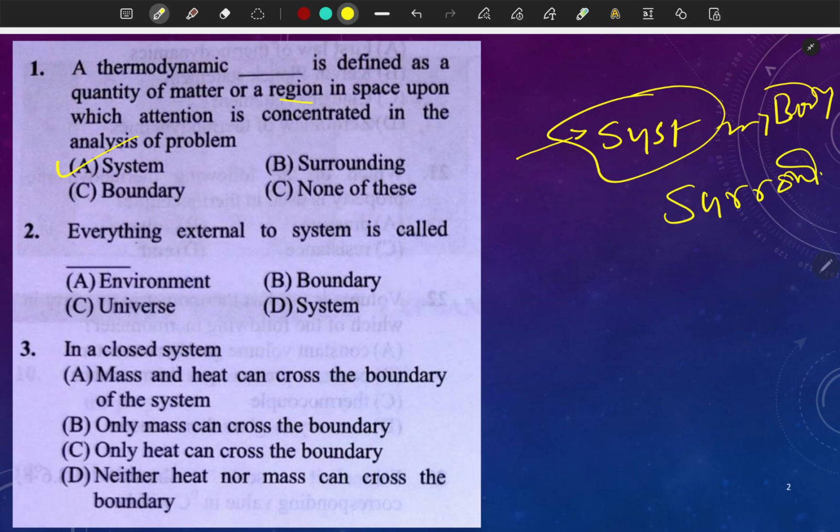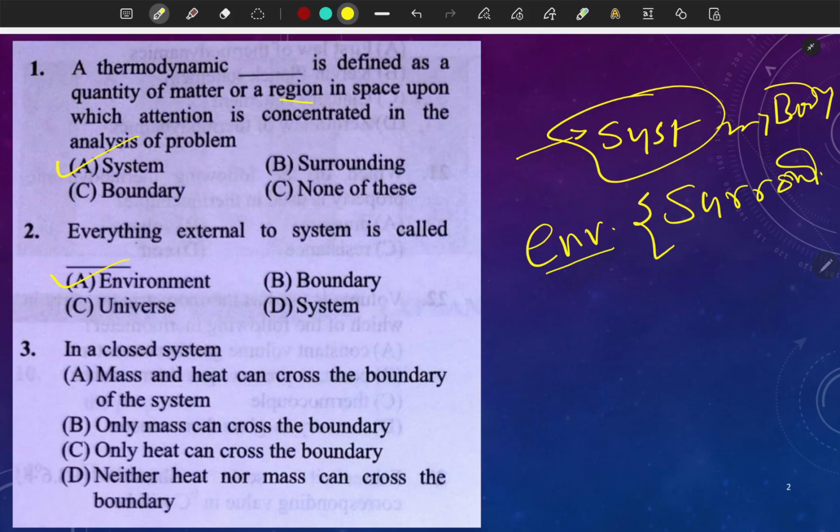Now question number 2. Everything external to a system is called, so everything external to the system will be what? Surrounding, or you can say environment, right? So answer will be A.